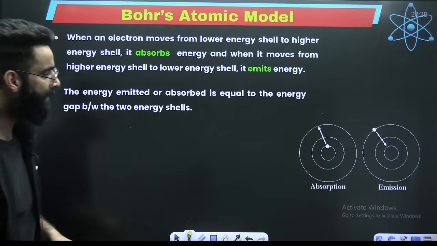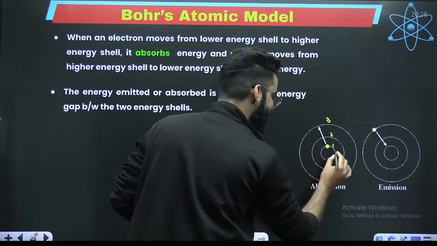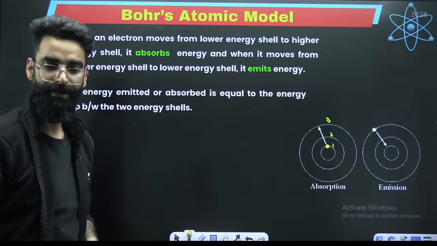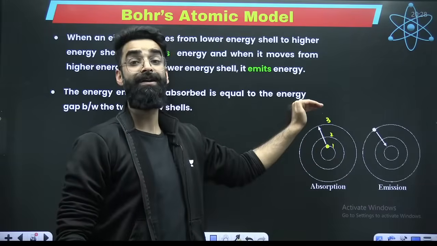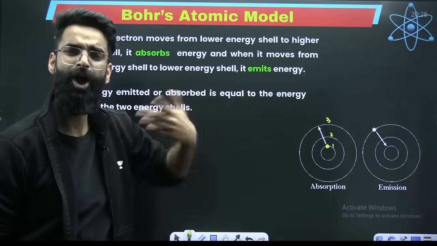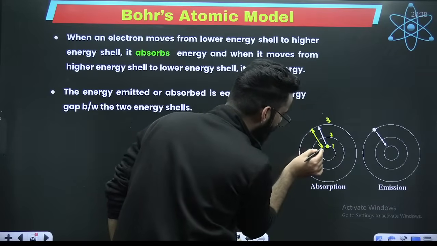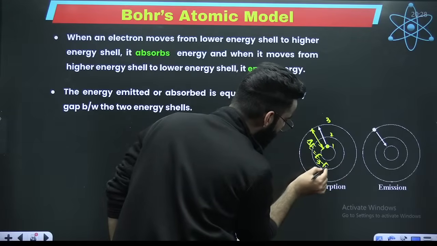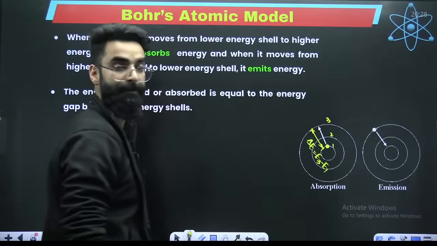These are important. For example, the electron is going from shell number 1, 2, 3. Let's say the energy of the first shell is E1, the second shell is E2, and the third shell is E3. If the electron is going from 1 to 3, it is moving from a lower to a higher energy state. Energy is absorbed. How much? Whatever the energy gap between these two shells, which is E3 minus E1. This much energy has to be absorbed by the electron, then only it goes from 1 to 3.